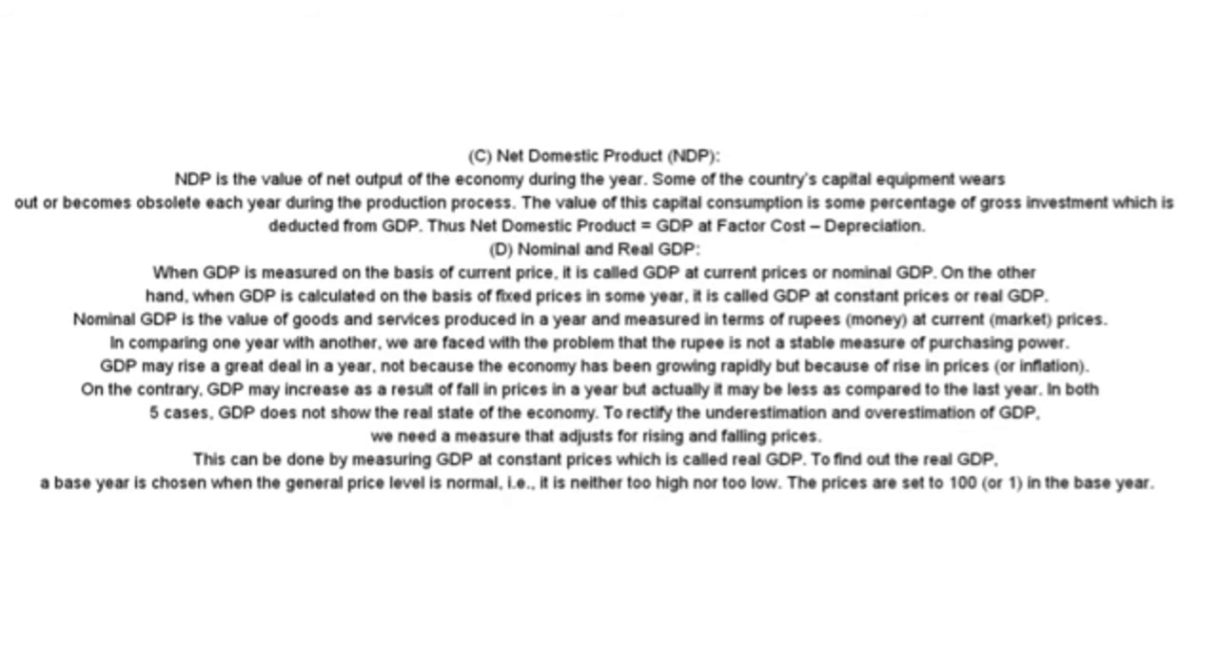C. Net domestic product, NDP. NDP is the value of net output of the economy during the year. Some of the country's capital equipment wears out or becomes obsolete each year during the production process. The value of this capital consumption is some percentage of gross investment which is deducted from GDP. Thus, net domestic product equals GDP at factor cost minus depreciation. D. Nominal and real GDP.